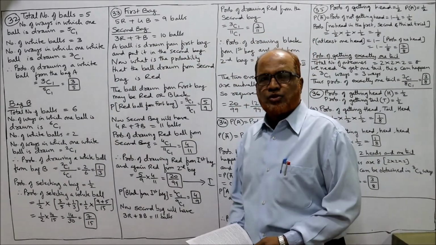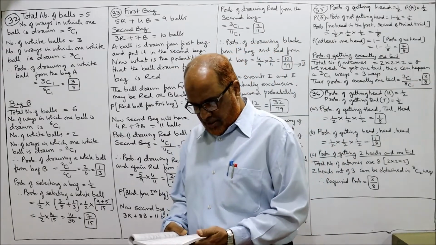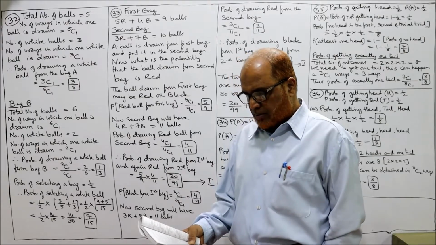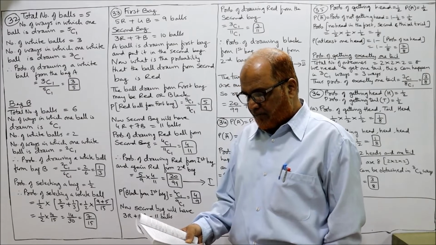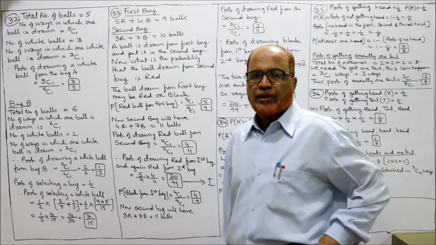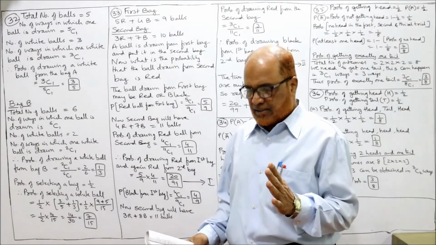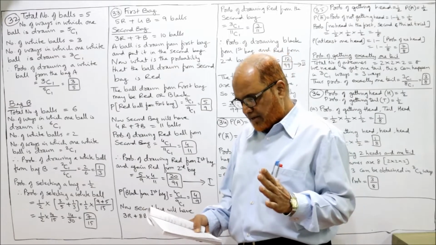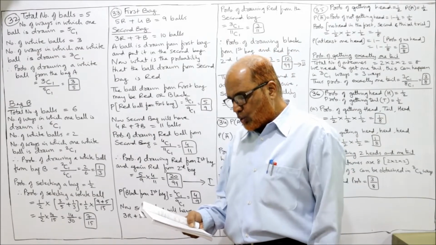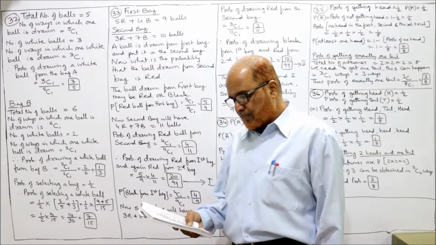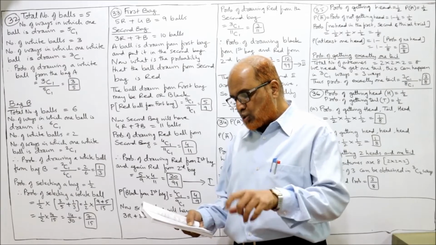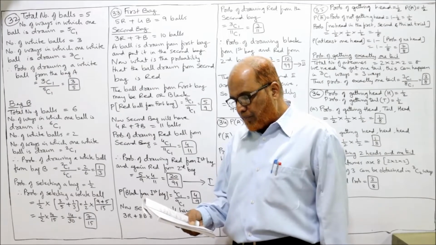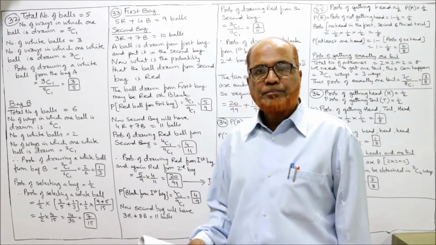Now we'll start the next problem on probability, that is problem number 32. So far we have completed 31 problems here. A bag contains 3 white and 2 black balls. Bag A contains 3 white and 2 black balls. First bag, A bag. Total number of balls are 3 plus 2, 5. 3 white, 2 black. Bag B contains 2 white and 4 black balls. One of the bags is chosen at random and a ball is drawn from it. Find the probability that the ball is a white ball.